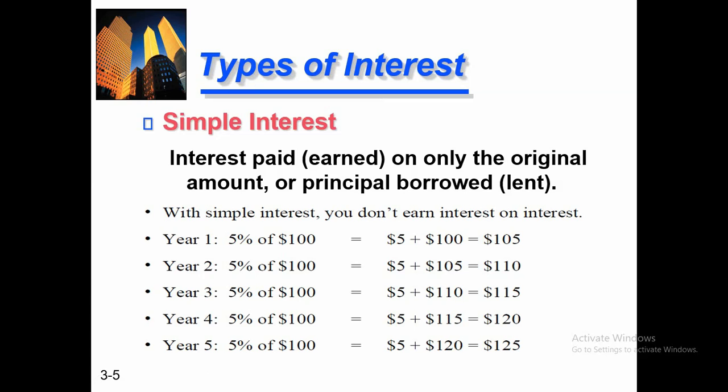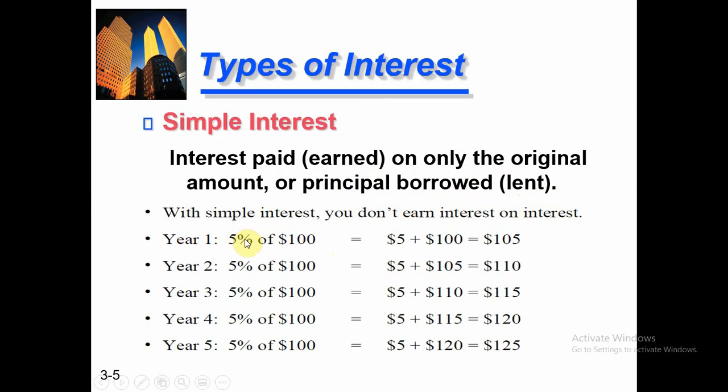Interest paid or earned is only on the original amount, or principal, borrowed or lent. So simple interest is the most common and simple form of interest in which you earn the interest payment just on your principal amount. You charge the interest amount just on the principal amount, but you don't charge any amount on the interest earned.